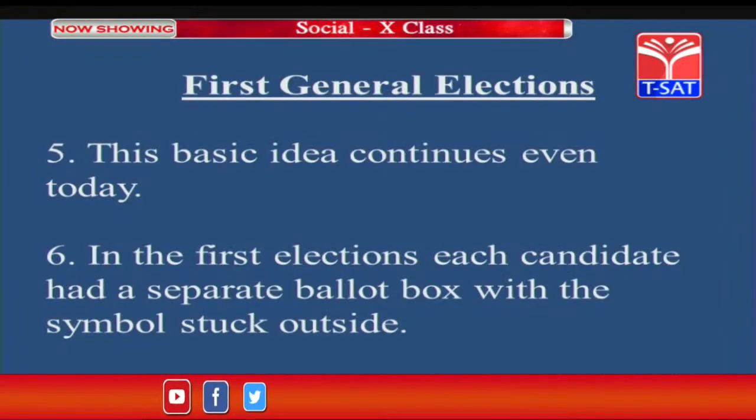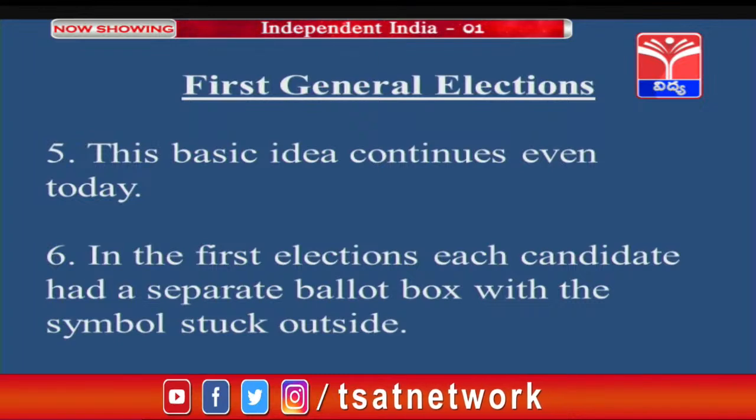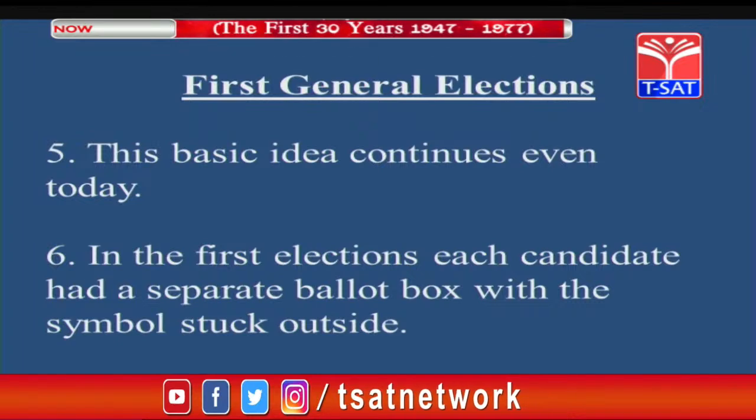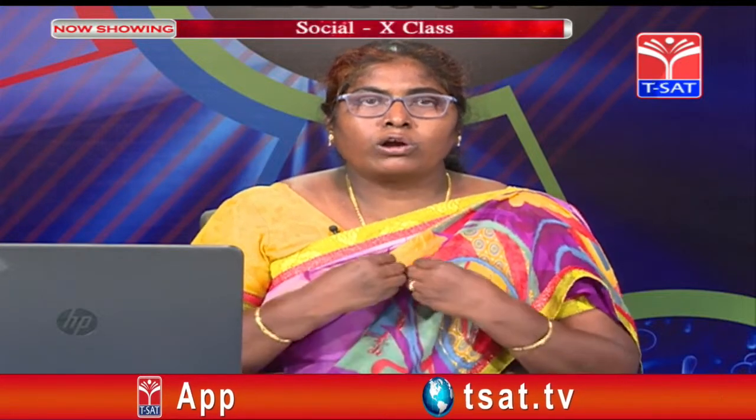In the first elections, each candidate had a separate ballot box with the symbol stuck outside. Every candidate who was contesting had a separate ballot box. If I want to go and vote for a person, I have to select the box and put my vote. But now only one box is kept and everyone puts their ballot papers in that box, whereas in those days different ballot boxes were kept.